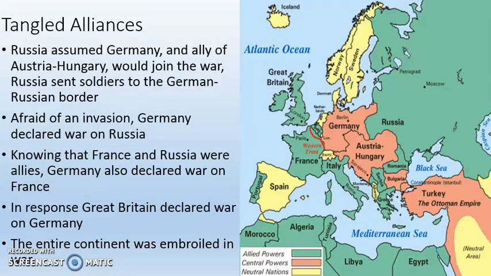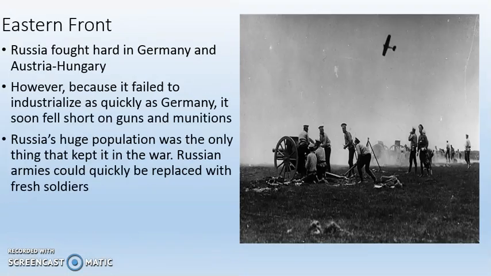If we go back and look at the map from a couple slides ago, look at Russia, so notice how big Russia is. Russia has a huge population. So even though every soldier may not have had a gun, they had lots and lots of soldiers. This is a great picture. Basically, now these aren't cannons. They look like cannons with the wooden wheels, but not nearly as advanced as their German counterparts.